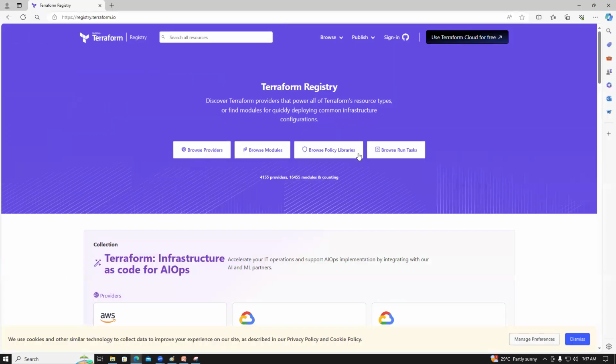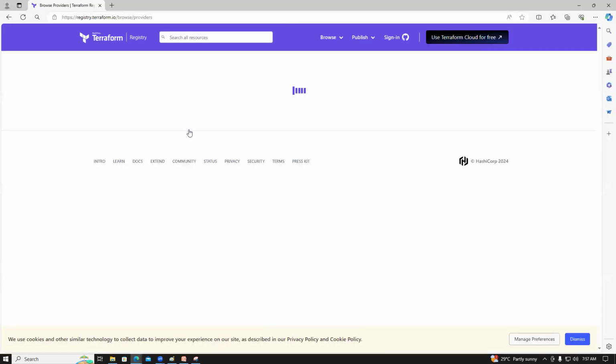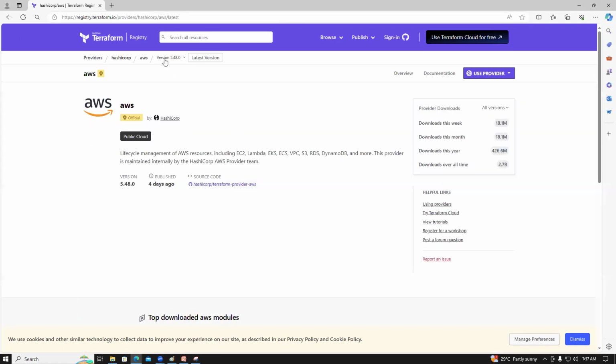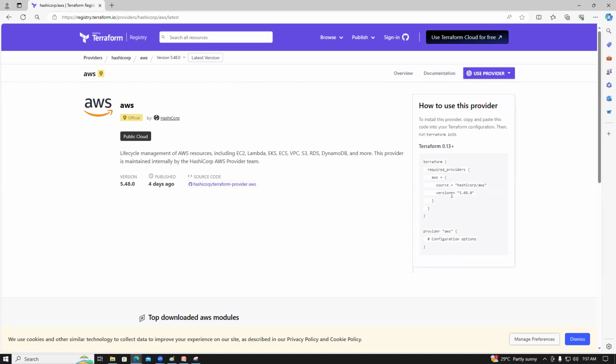So registry.terraform.io, browse providers, AWS. What is the version we are using, guys? For AWS we are using version 5.48.0. This is the version. And the Terraform version, under use providers, what is the Terraform version, guys?